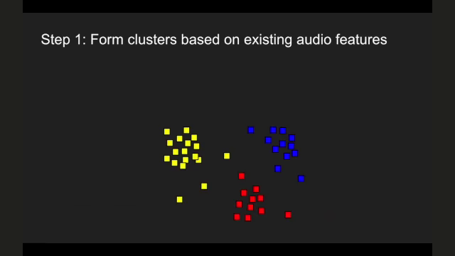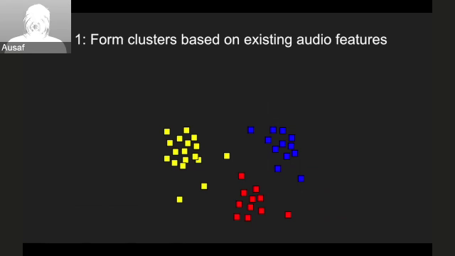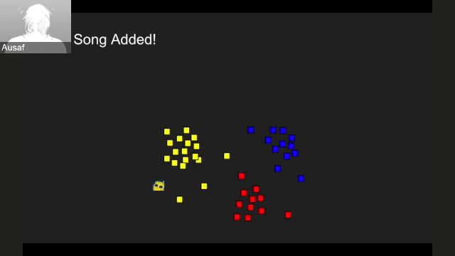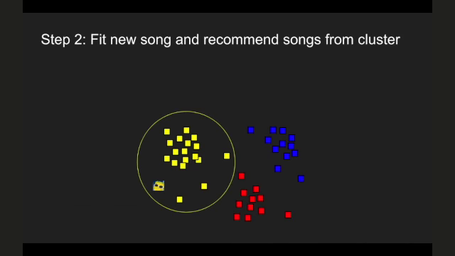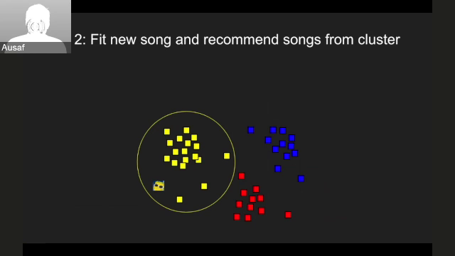The first step in this approach is to take existing songs and extract audio features. Then we form clusters based on these features. Now we have a new artist that just published a new song. We fit this new song to a cluster that we already have, and then we recommend the new songs from this cluster to the user.